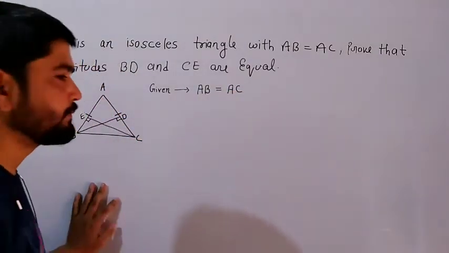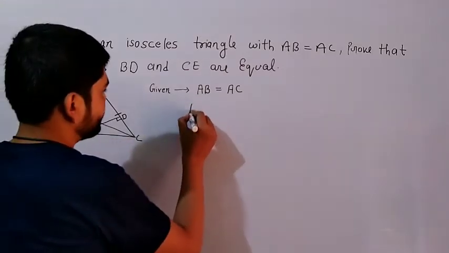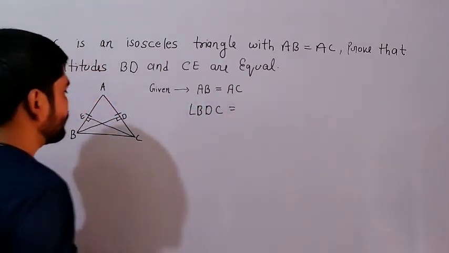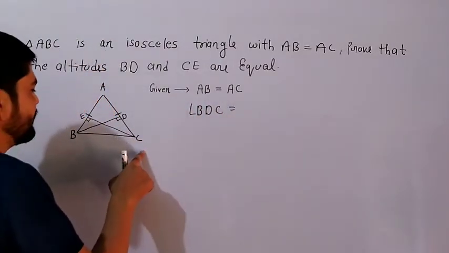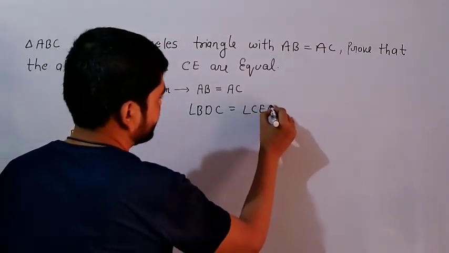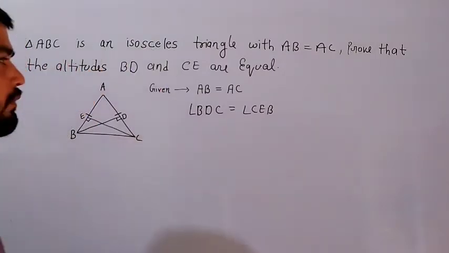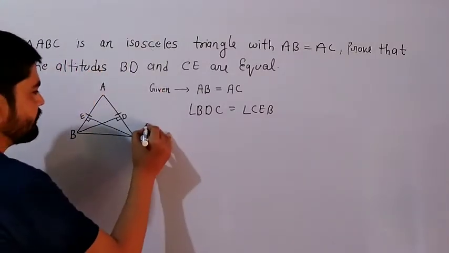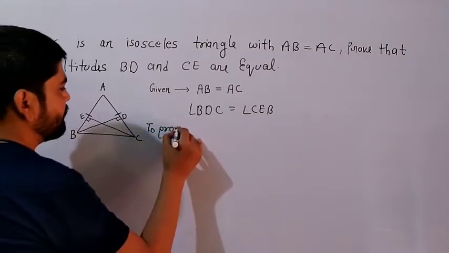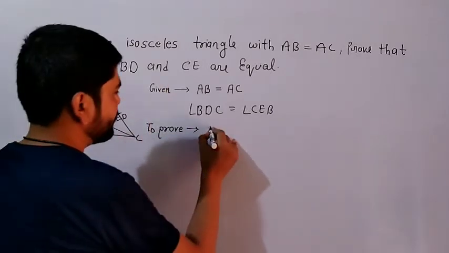This means these are right angles. So angle BDC is equal to angle CEB. Why? Because they are altitudes. Now anything else given? No. Now to prove: what is to prove? BD is equal to CE.